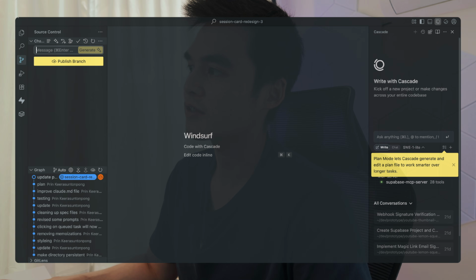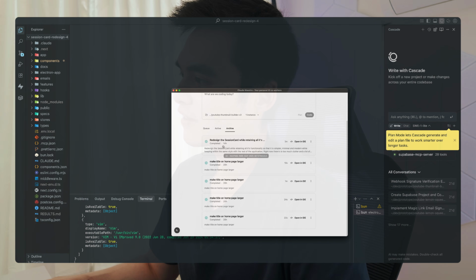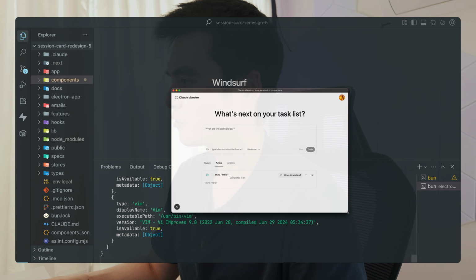Let's go to design number 3. Literally had no changes. To number 4. I just don't like that this is not aligned. Number 5. This one's even more messed up. Sure, there's some RNG here and there, but again, by utilizing this parallel workflow, it saves you so much time.